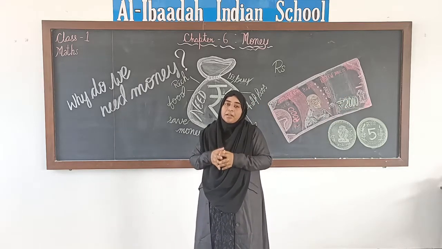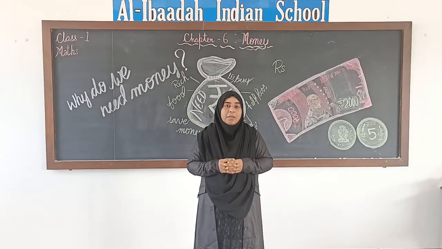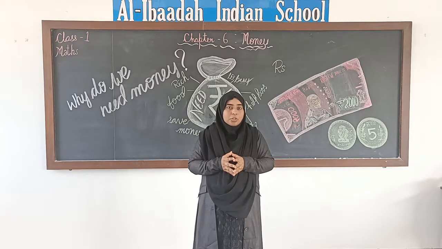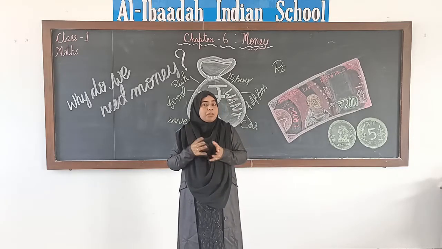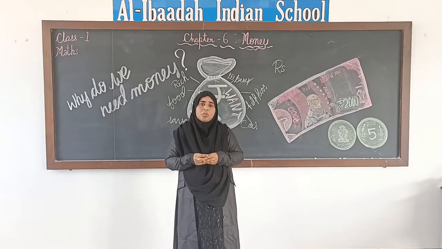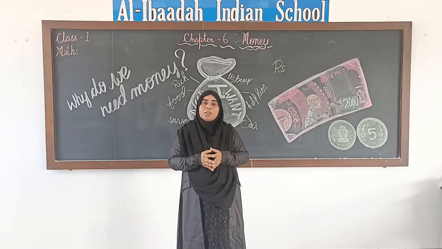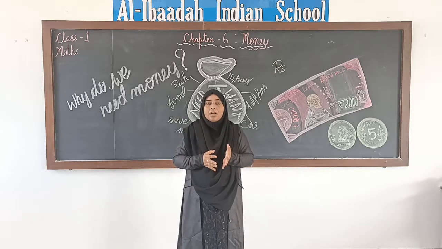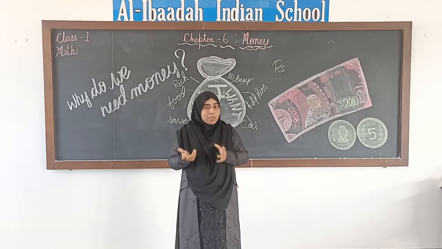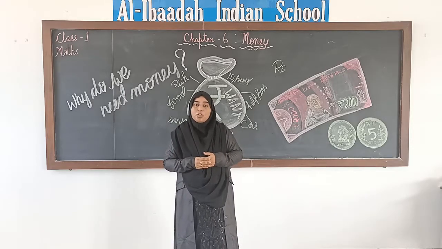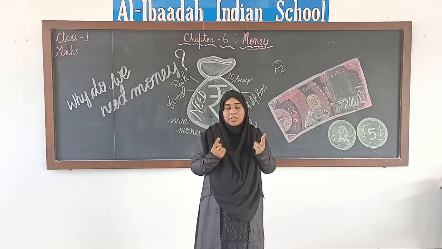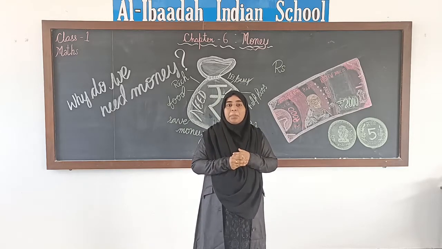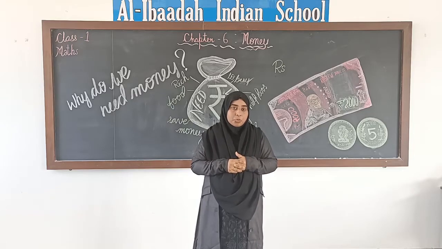So I am sure you know how you can make the values also. If you have to make 20 rupees or 30 rupees, there are different ways you can make it. Suppose you want to make 5 rupees, you can use a 5 rupee coin, right? Or you can use 1 rupee coins, right? Or you can also use two 2 rupee coins and a 1 rupee coin. So in this way we can make the different values, right?